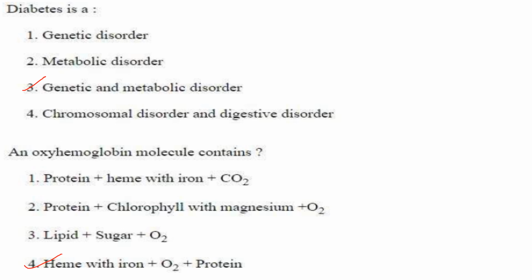An oxyhemoglobin molecule contains. So oxyhemoglobin is a molecule that forms when oxygen binds to hemoglobin, and oxyhemoglobin is responsible for transporting oxygen from the lungs to other body tissues. So an oxyhemoglobin molecule contains not carbon dioxide as in one, it contains a heme with iron, oxygen and protein. That is option 4.